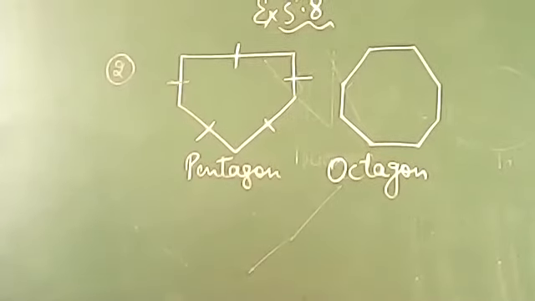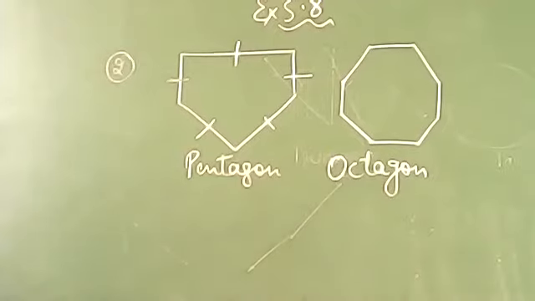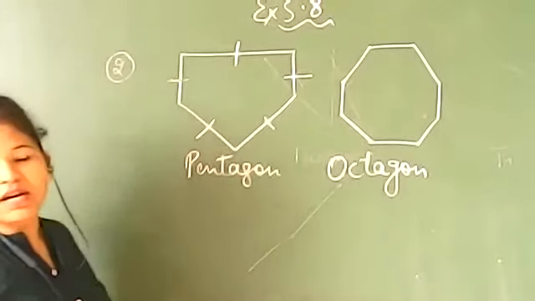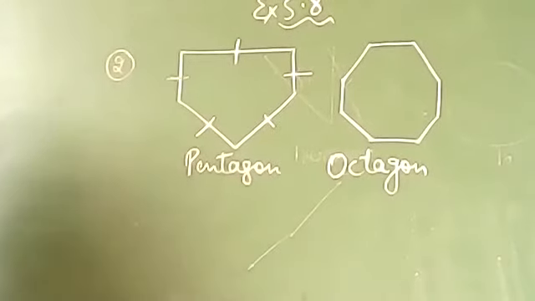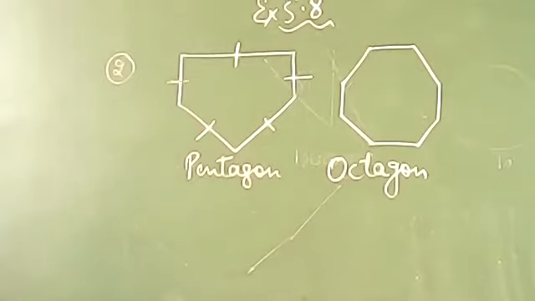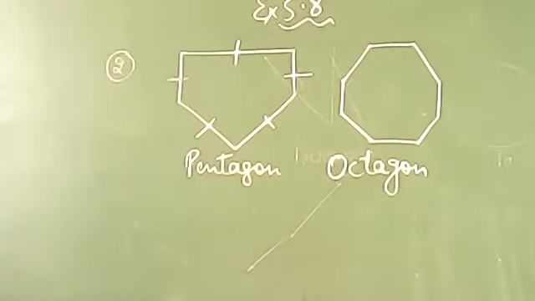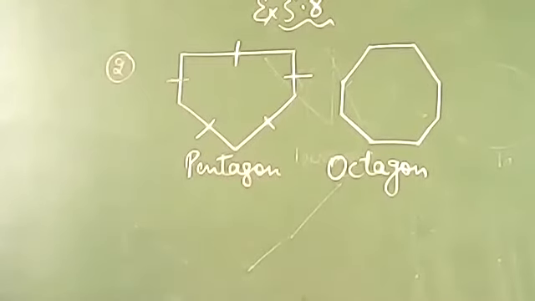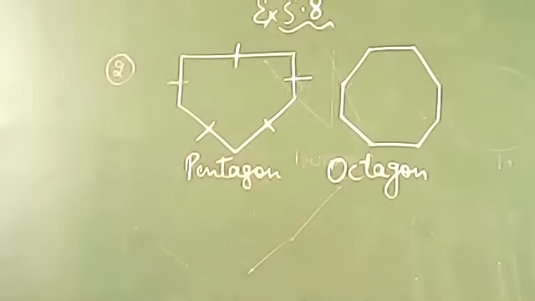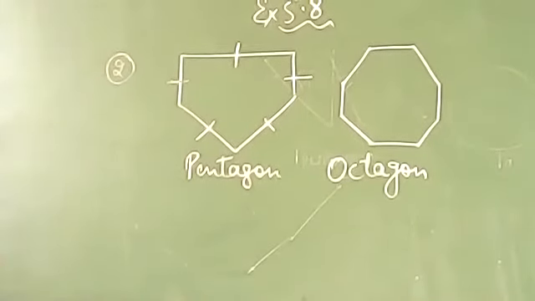Now below in this question it is written: make 2 more examples of each of these. So you have to draw some more figures like these. For a triangle, you can make another kind of figure also, but take 2 more examples. Now this I am leaving on you. If you want to do it, do it. If you don't want to, it's fine. Leave it, but practice this type of figure. You know how to draw the figure, I have already taught you. So in the examination, if it comes to draw a pentagon, please draw the pentagon using 5 line segments. Clear?